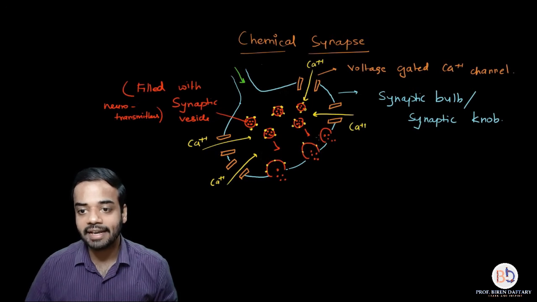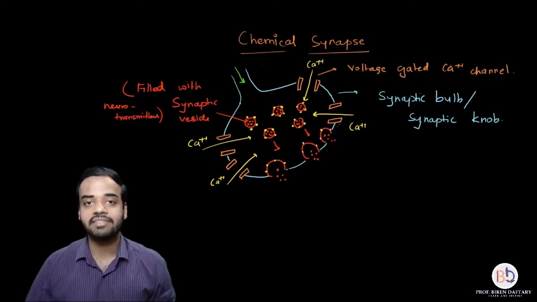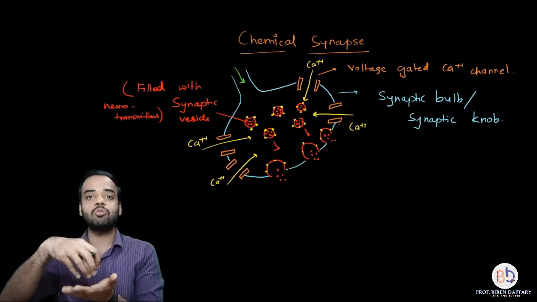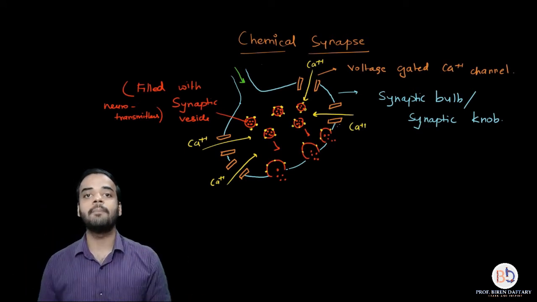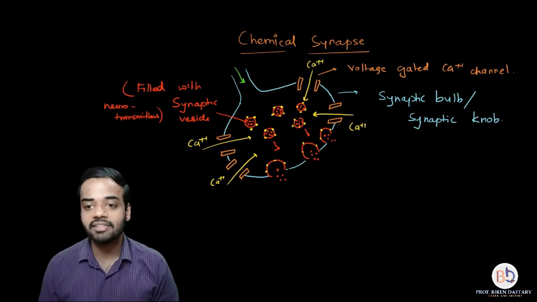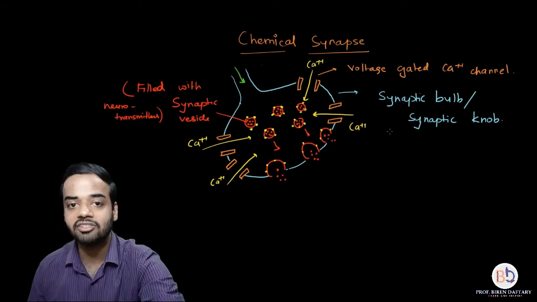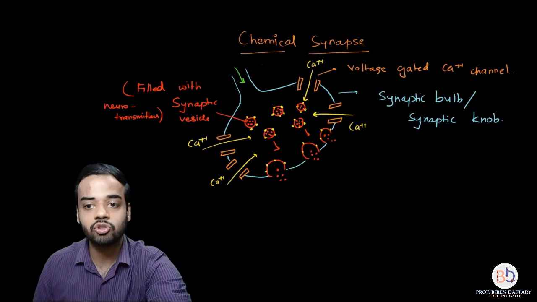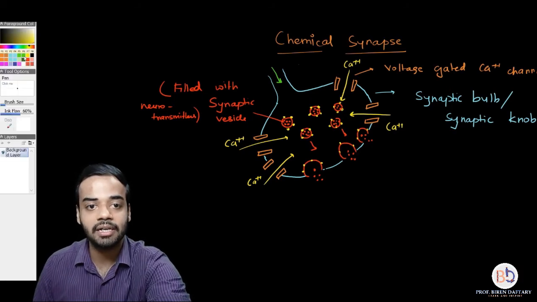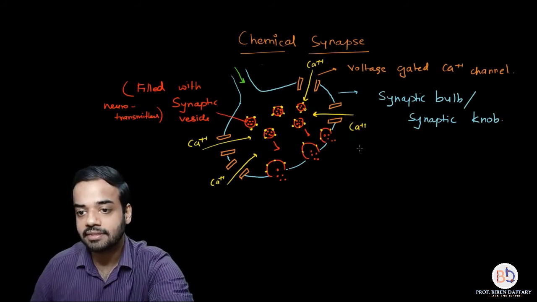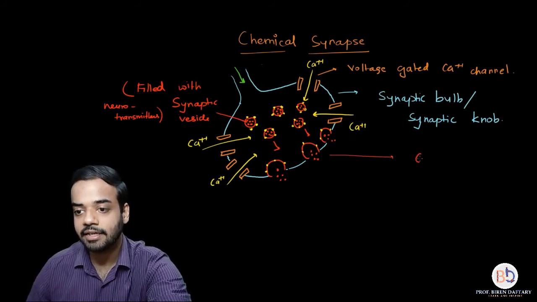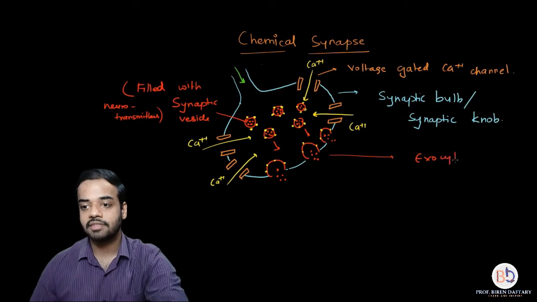Because of the calcium ions attaching, the vesicles will go and bind to the edge of the axon terminal membrane, then they will burst. The bursting of vesicles to release the neurotransmitters is called exocytosis. So let me label it over here. Okay, this is exocytosis.